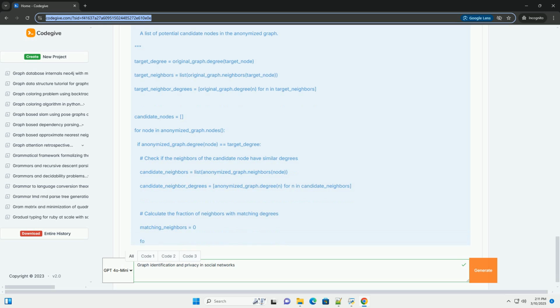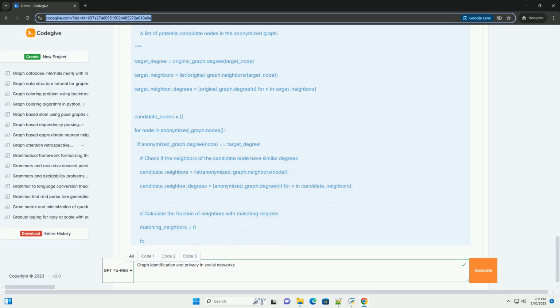Differential privacy. Differential privacy, DP, is a rigorous mathematical framework for privacy protection. It guarantees that the presence or absence of any single individual's data in the dataset will not significantly affect the outcome of a query or analysis. DP is achieved by adding carefully calibrated noise to the data or query results. The amount of noise is controlled by a privacy parameter, epsilon. A smaller epsilon indicates stronger privacy protection but may also reduce the accuracy of the results.